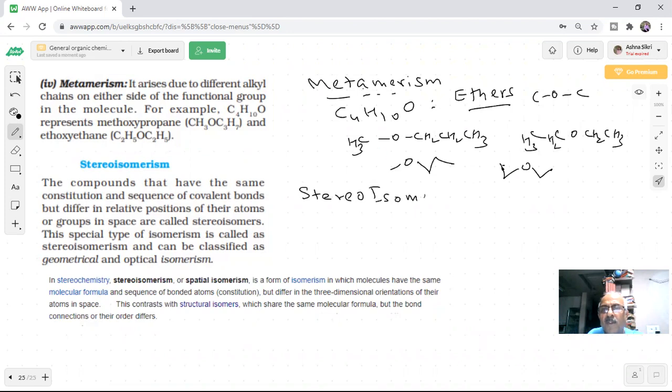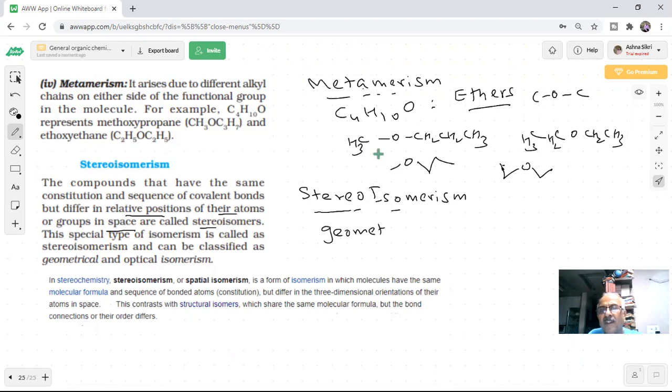And when I said there is stereoisomerism, students, compounds have the same constituents, the same sequence of covalent bonds, but differ in the relative position of atoms in space. They are called stereoisomers. This is a special type of isomerism which has been classified as geometrical and optical isomers.